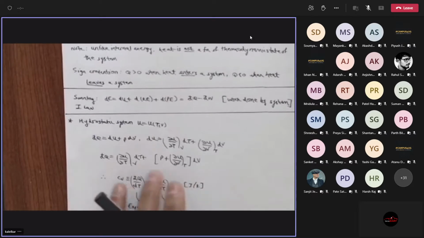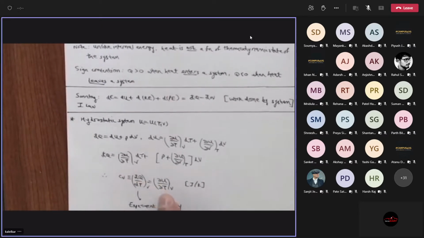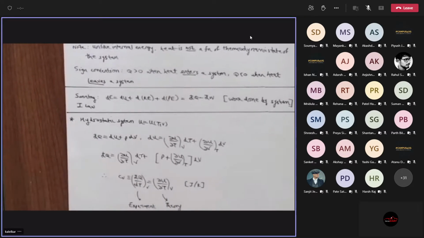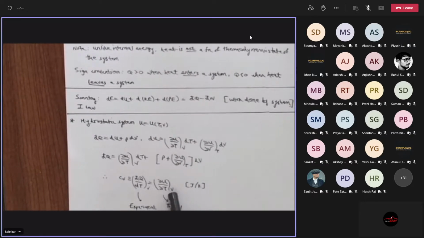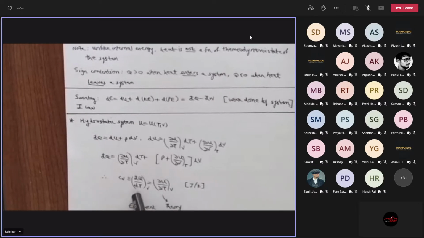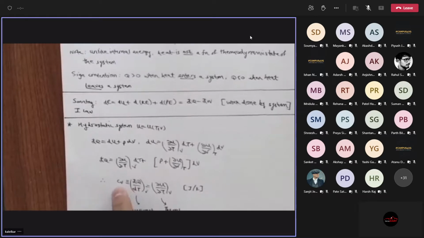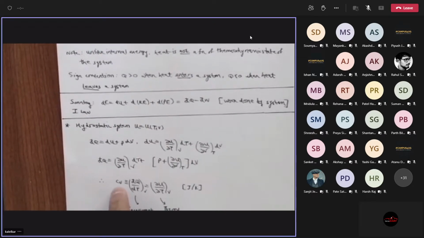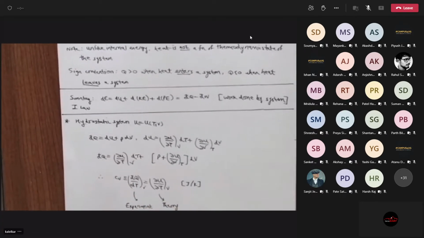So this gives you a means of directly comparing the results of experiment with what comes out from some theory for the material, whatever material it is. I have some theory which predicts internal energy, and I need to verify whether the theory makes sense. Then I will differentiate the internal energy from the theory for the given volume, calculate this side, and compare it with the experiment. So the measurement of specific heat is a very important measurement in thermodynamics because it allows you to compare the result of experiment with theory.